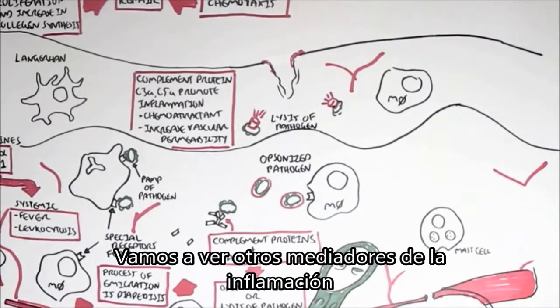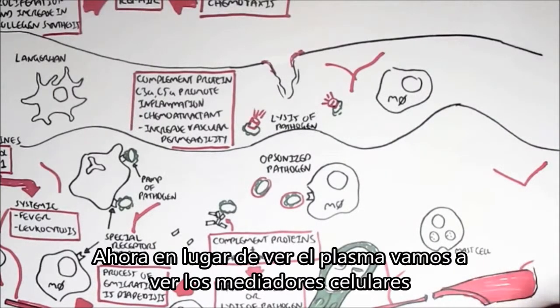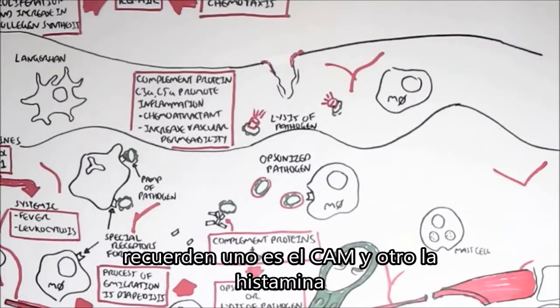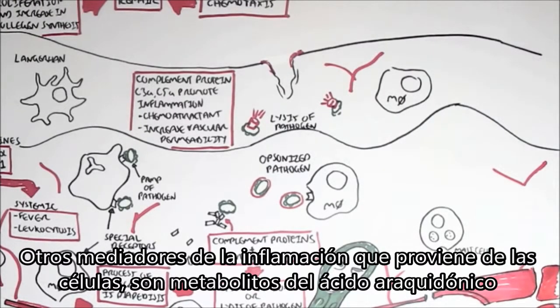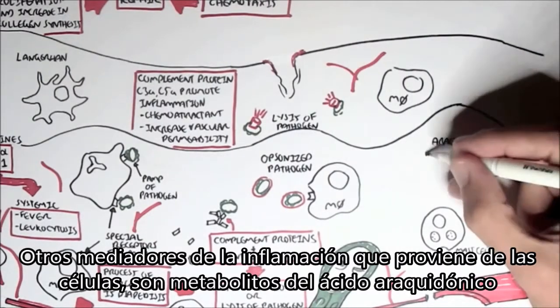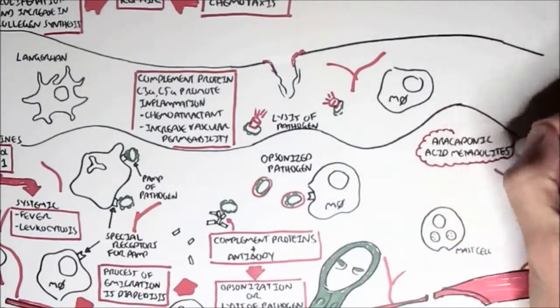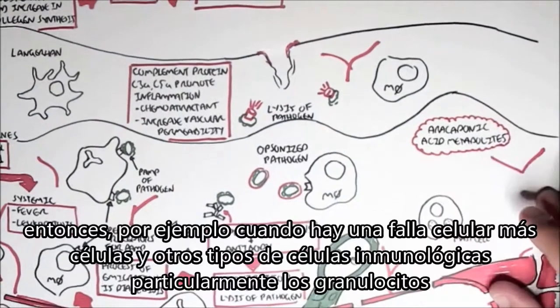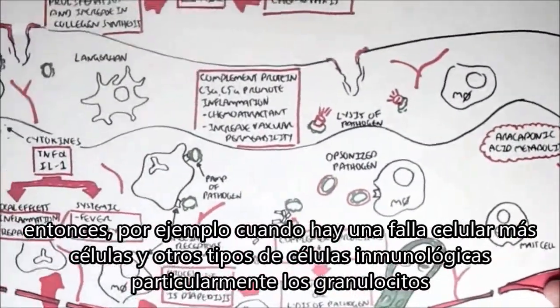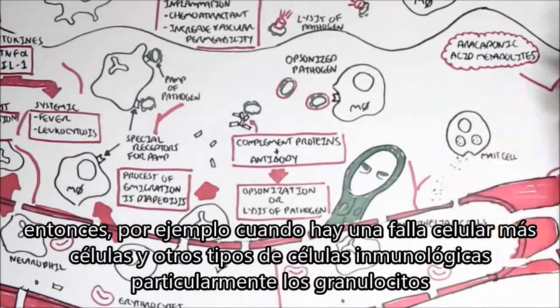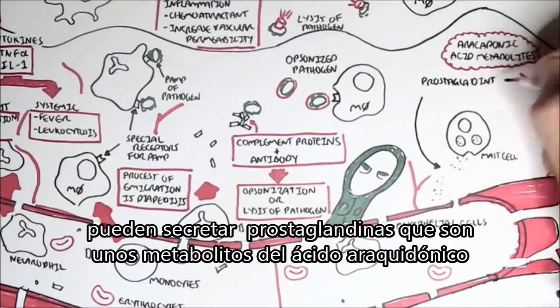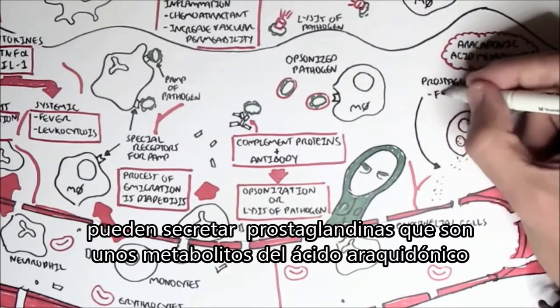Let's look at some other inflammatory mediators. But now, instead of looking at the plasma, let's look at the cell-derived inflammatory mediators. Remember, they were cytokines and histamine. Other inflammatory mediators coming from the cells are the arachidonic acid metabolites. So, for example, endothelial cells, mast cells, as well as other types of immune cells, particularly the granulocytes, can secrete prostaglandins, which is an arachidonic acid metabolite.